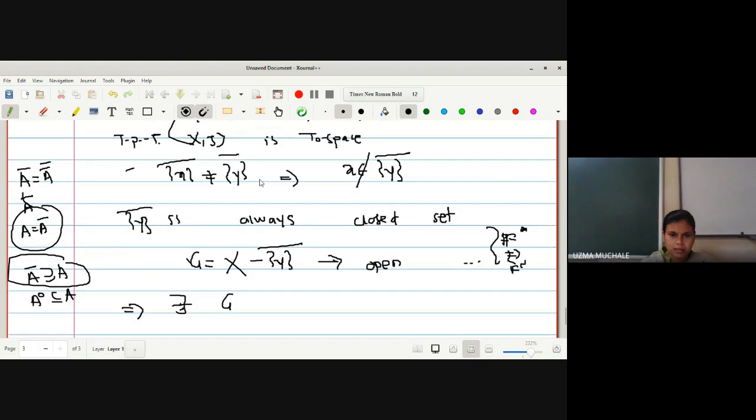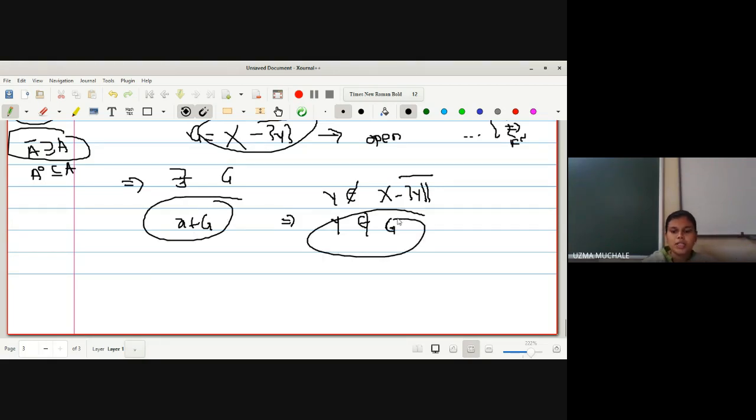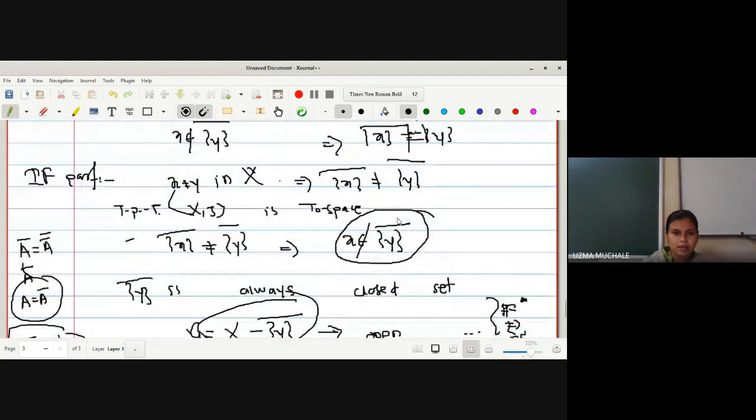बरोबर ना? X is not a member of this set, so obviously it will be a member of its complement. ये complement है. So if X is not a member of singleton Y bar, obviously it will be a member of its complement. And directly I can say Y is not a member of G, since what is your G? Y is not a member of X minus singleton Y bar. Right, so hence we can say there exists an open set G which satisfies the condition of being a T naught space.